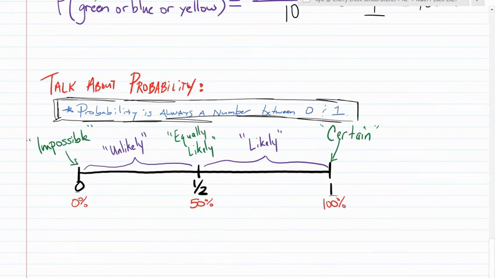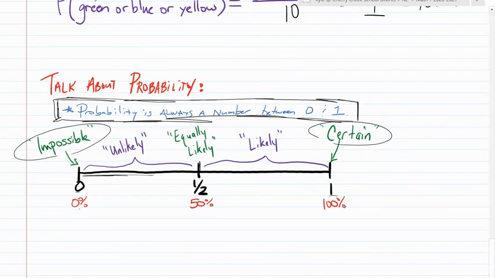If something has a 0 chance of happening, a 0% chance, it is impossible. It cannot happen. On the other end, if something is 100%, it is certain. Sometimes you'll hear people say it's guaranteed. Either of those words is fine. So impossible or certain, and then in between, halfway, 50% is equally likely. When we flip a coin, heads and tails are equally likely events. They are 50%. Half the time you'll get heads, half the time you'll get tails.